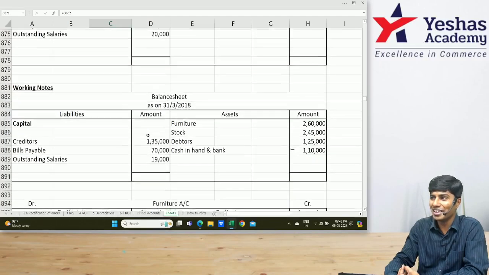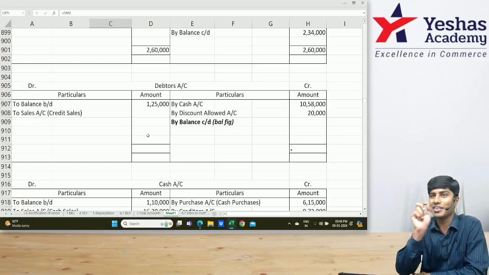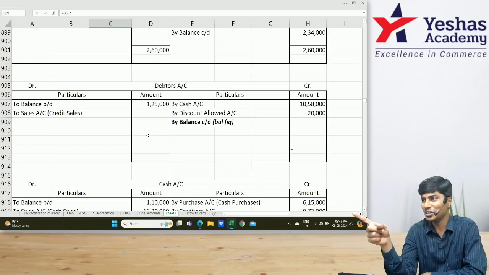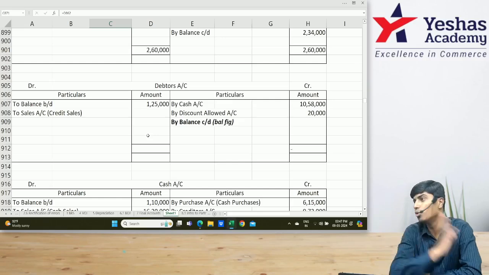Closing balance will be an unknown. How? Here they have put a question mark. They have not given a dash. When they give a dash, it means it is 0. When they give a question mark, they are asking us to find it out. Understood? That would be the last way. If there is a dead end, there is no way out, then you do that.